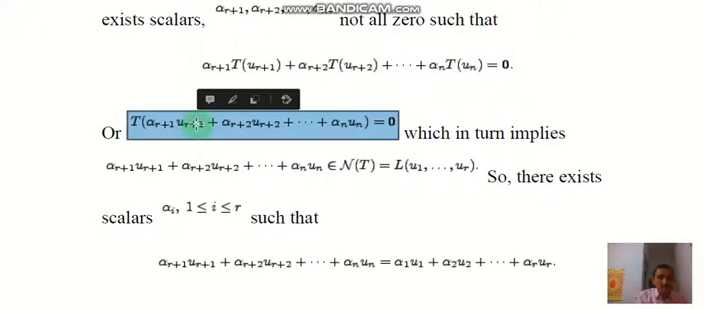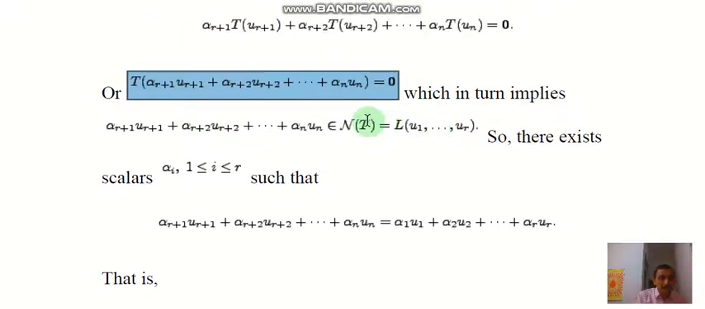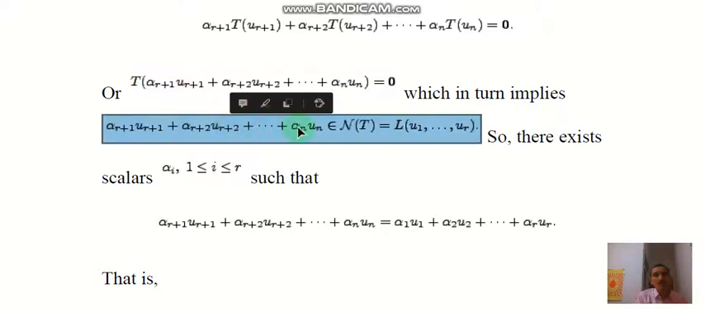we can write this as T of alpha_{r+1} u_{r+1} plus alpha_{r+2} u_{r+2} plus up to alpha_n u_n equal to 0, which in turn means that the image of this element is 0. Therefore this element belongs to the null space, the kernel of T, and we know that the kernel is spanned by u_1, u_2, up to u_r.